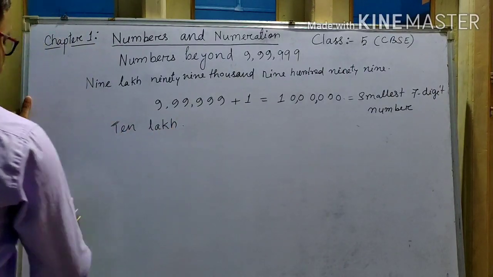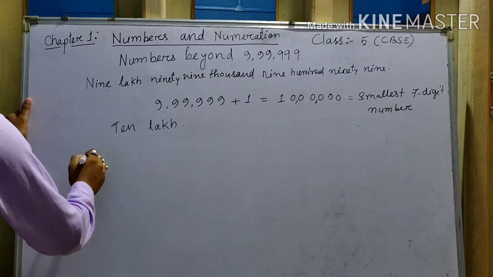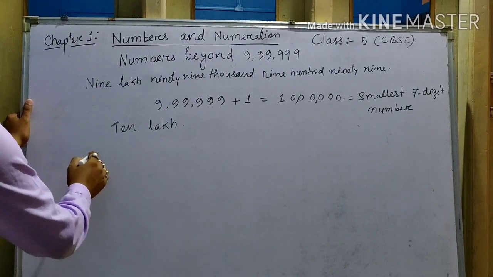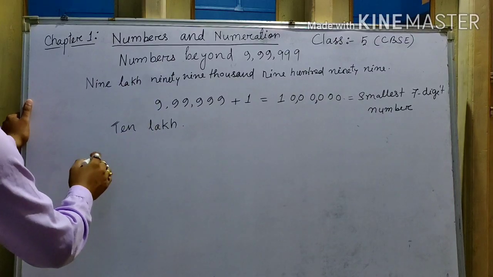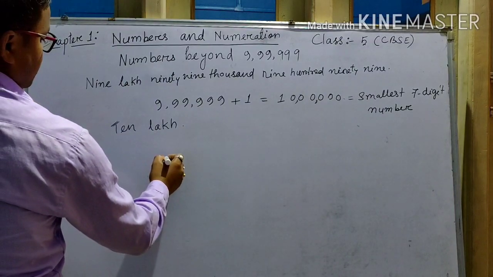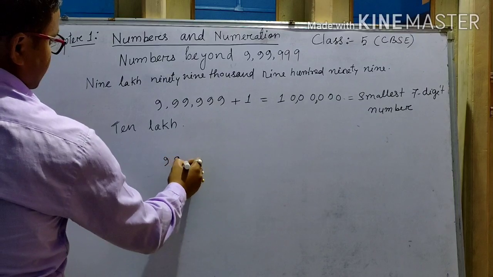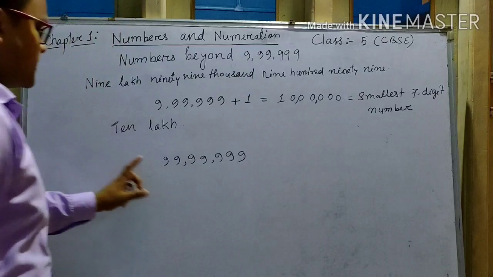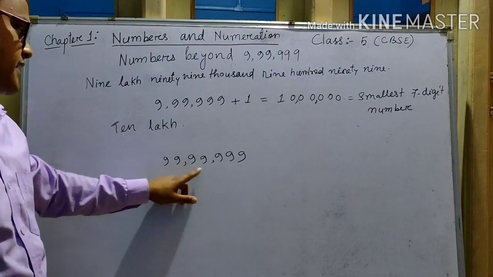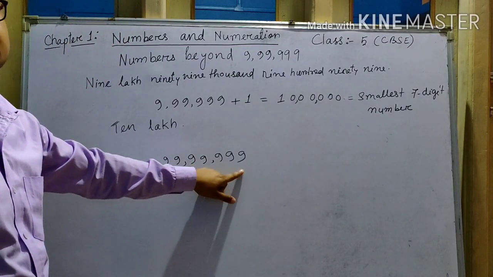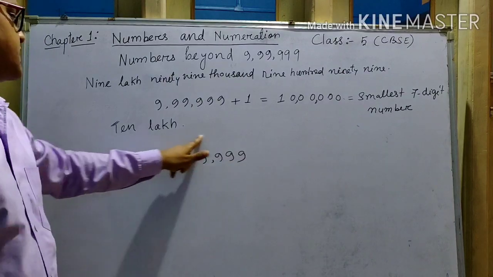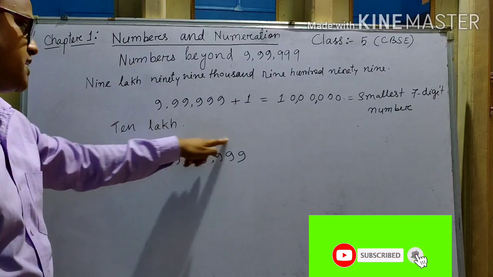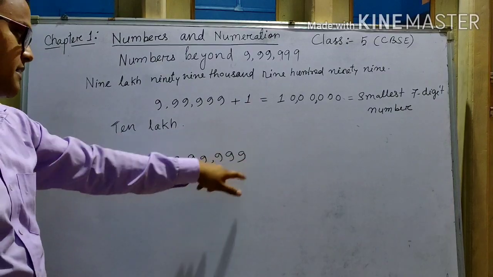Now you see, what is the greatest 7-digit number? This is the greatest 7-digit number: 99,99,999. This is the greatest 7-digit number.